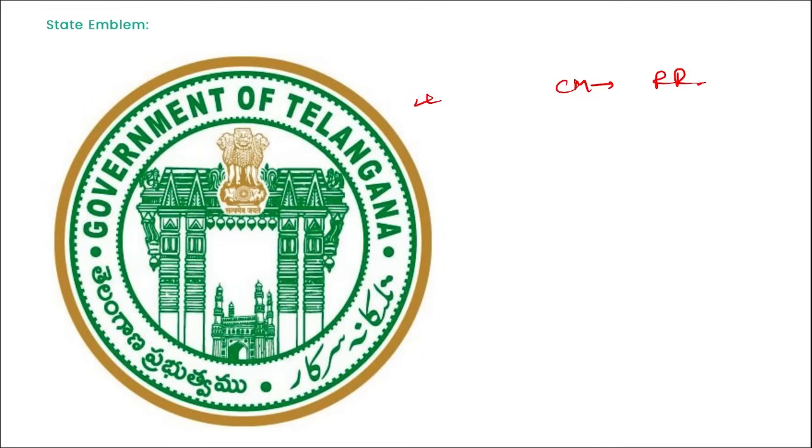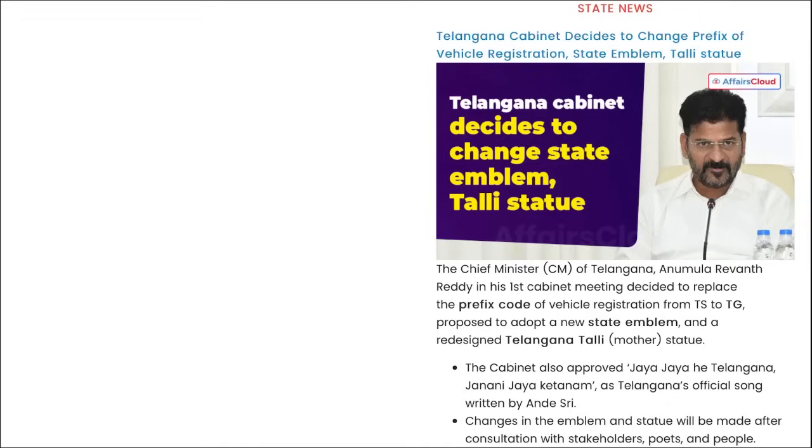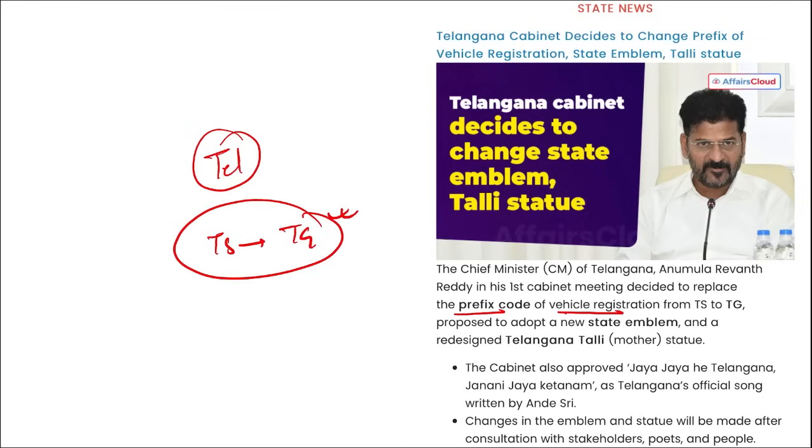So friends, these are some of the important current affairs for the day. And also remember one more thing, that the Telangana state government has changed the prefix of the code for vehicle registration from TS to TG. Right? Mark this. This question can also be asked, what is the new prefix code for vehicle registration of Telangana? It is TG. Earlier it was TS, now it is TG.